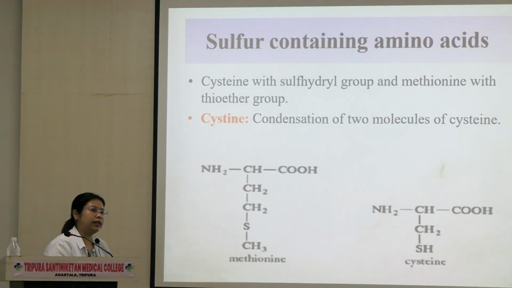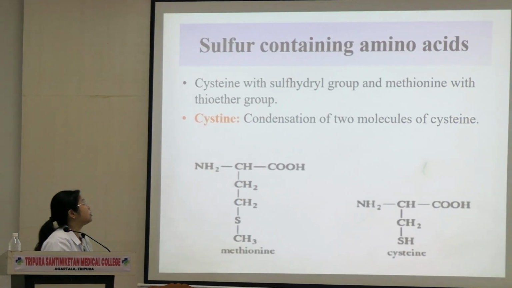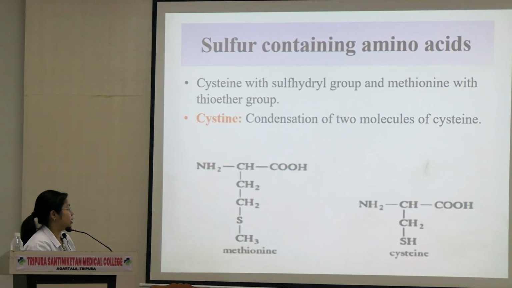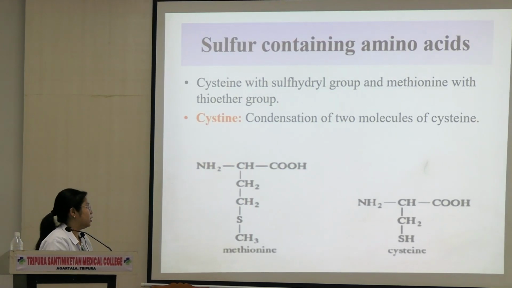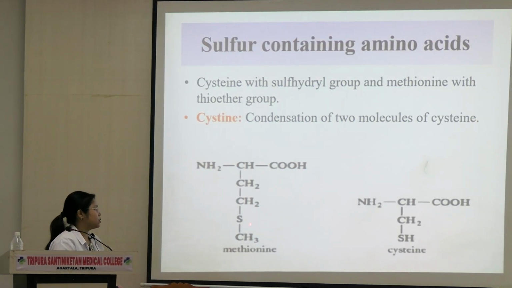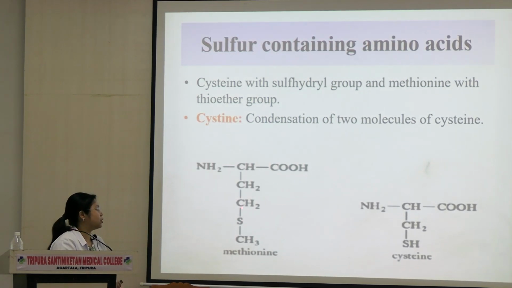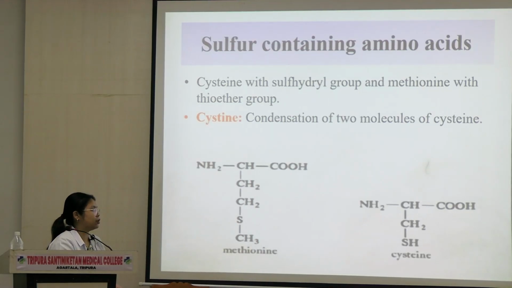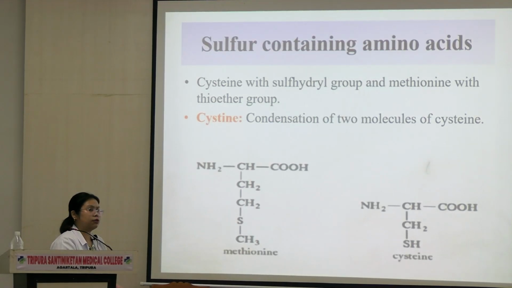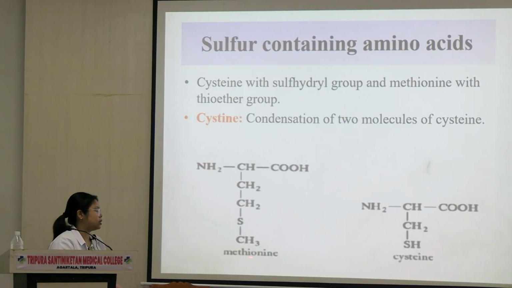Then any amino acid that has sulfur in it, they are known as sulfur containing amino acids. There are two, methionine and cysteine. इसमें क्या है? This is known as the thioether group. Whenever a sulfur is attached to two carbons, this is called thioether group. You will see sulfur here, you will see sulfur here also. But this sulfur is attached to a hydrogen atom. This is called as sulfhydryl group. This is cysteine, this is methionine.